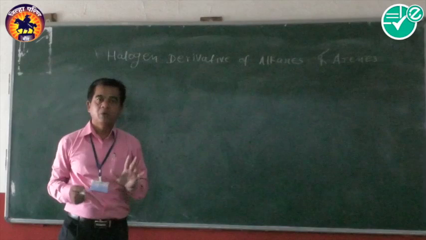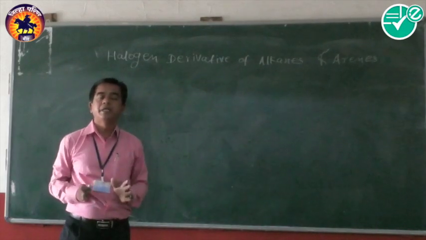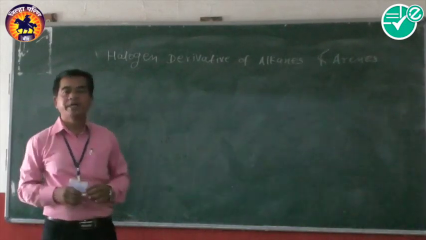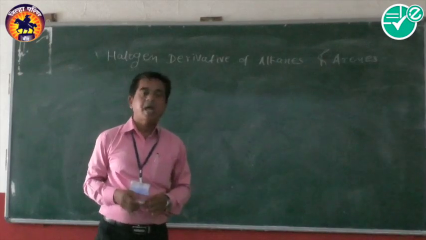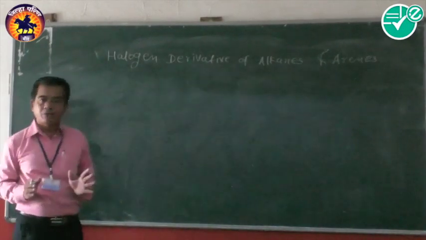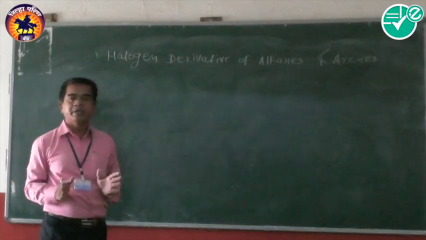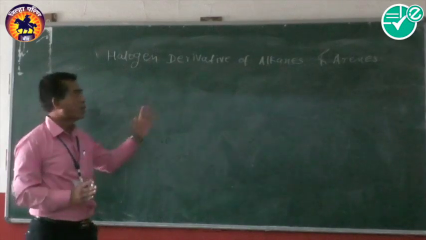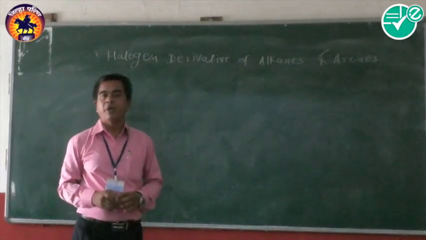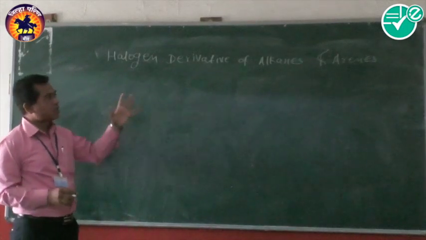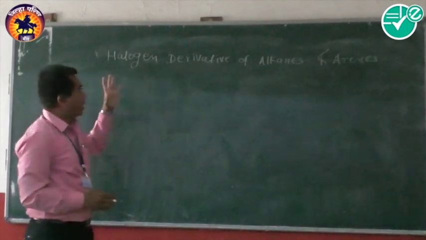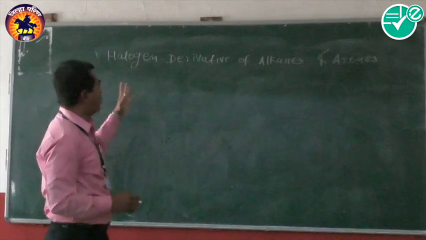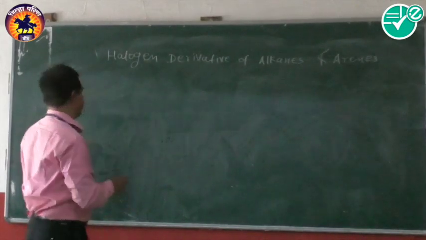The compound formed by replacing a hydrogen atom of alkanes by a halogen atom is called a halogen derivative of alkanes. And in the case of arenes, the compound formed by replacing a hydrogen atom of aromatic hydrocarbons by a halogen is called a halogen derivative of arenes. Now, in this chapter, we discuss both halogen derivatives of alkanes and halogen derivatives of arenes. Firstly, we discuss halogen derivatives of alkanes and their classification.